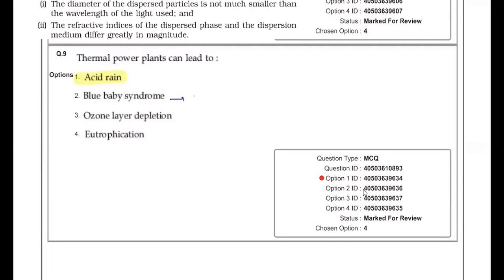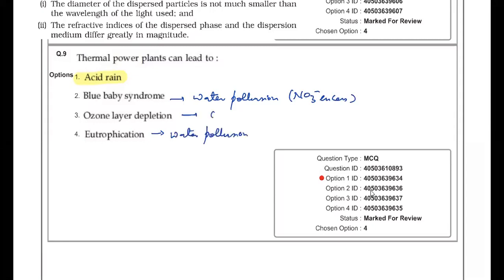This is related to water pollution, and this is also related to soil pollution. Okay. So blue baby syndrome is water pollution, because of excess nitrate ions. Eutrophication is also related to water pollution. This is related to CFC. This is due to gases like SO2 and NO2, which can be readily formed in thermal power plants. So the answer for this question must be 1.